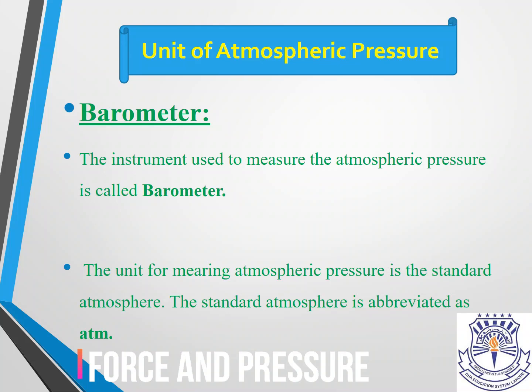The unit of pressure is pascals or newtons per meter squared, but the unit of atmospheric pressure is atm, atmosphere. The device we use to measure it is the barometer, the instrument used to measure atmospheric pressure. The unit is not the same as for simple pressure. In simple pressure, you can apply a force with anything, but in atmospheric pressure, the air, the atmosphere, is applying the force. That is basically the difference between atmospheric pressure and simple pressure.